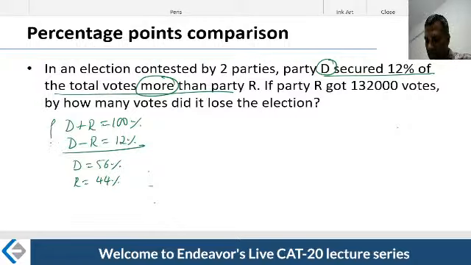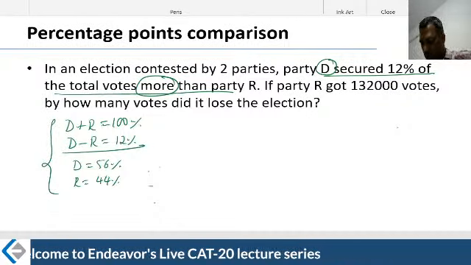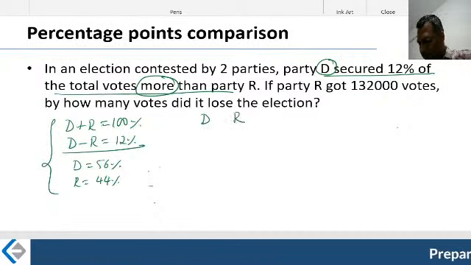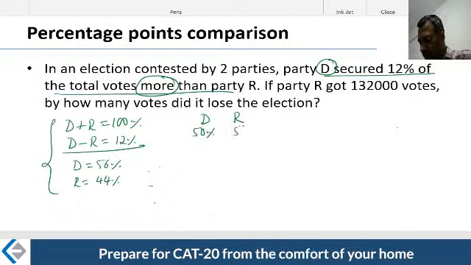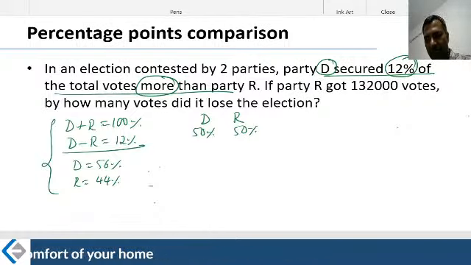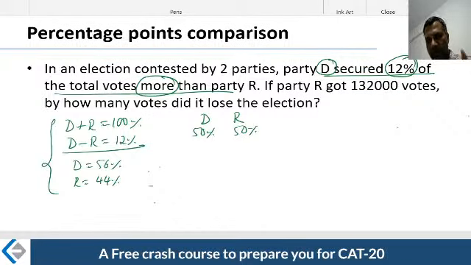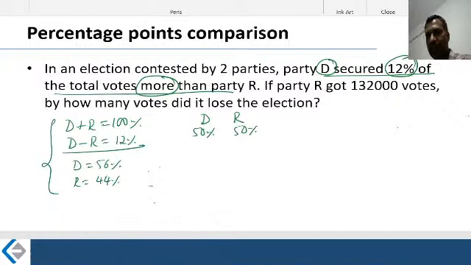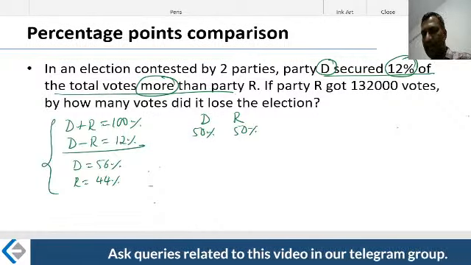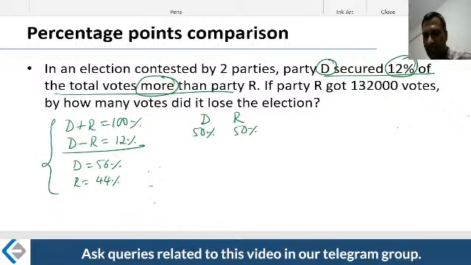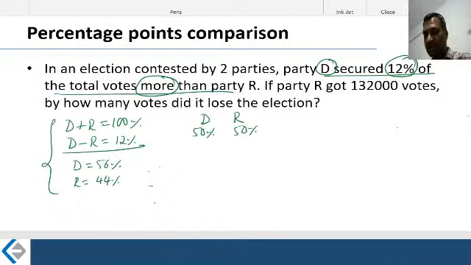Now these kinds of calculations can be done mentally as well. I'll tell you how. Assume that D and R both got 50%. If D got 12% more, somebody's loss is somebody's gain. This statement is very, very important. We solve a lot of logical puzzles just based on this statement. It means the gap becomes 2D, twice the gap. The loss D for somebody becomes a gain of D for somebody else, so the gap doubles.